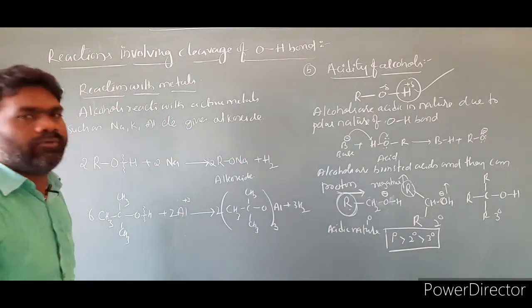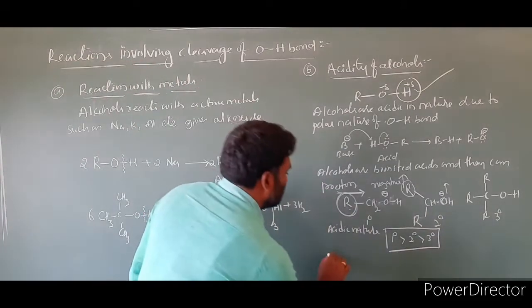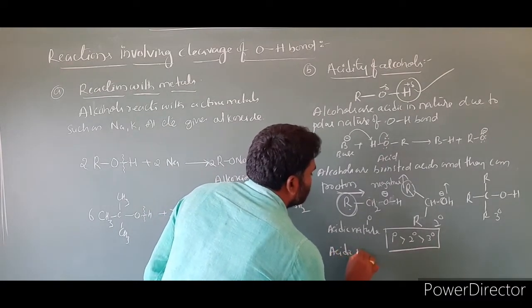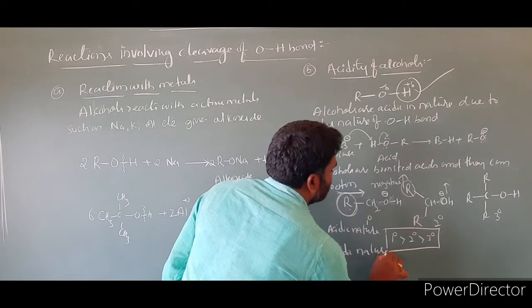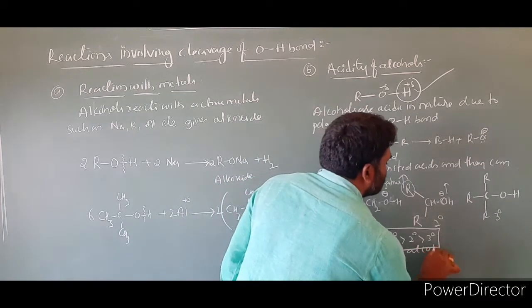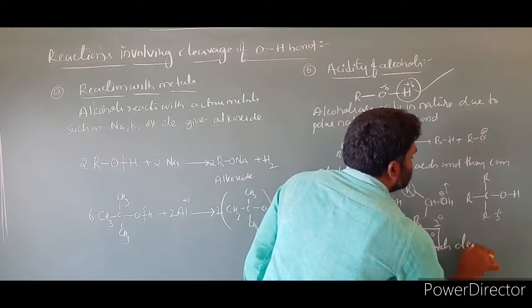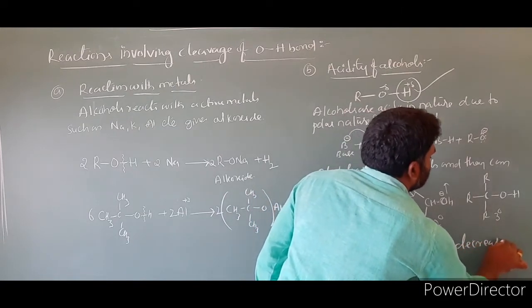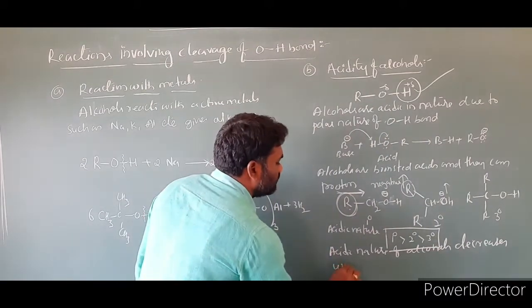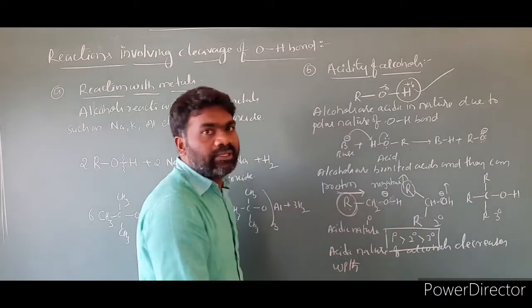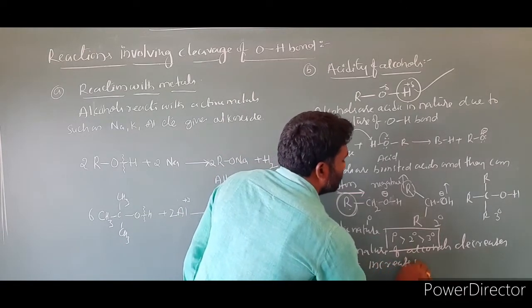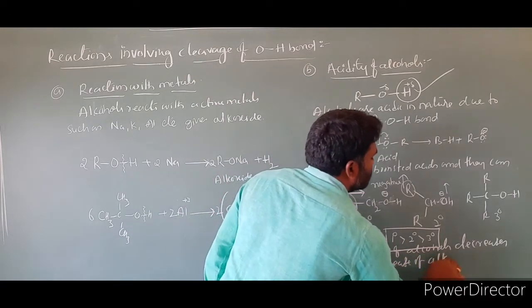The statement we have tried, so I am writing: acidic nature of alcohols decreases with increase of alkyl groups.